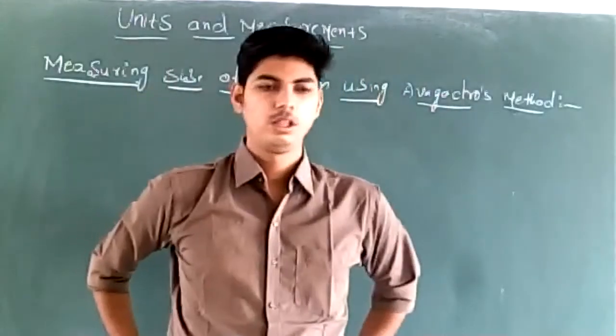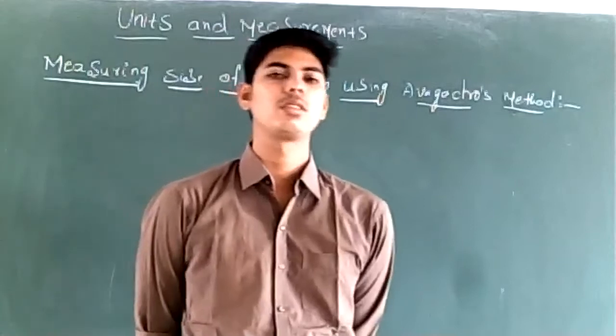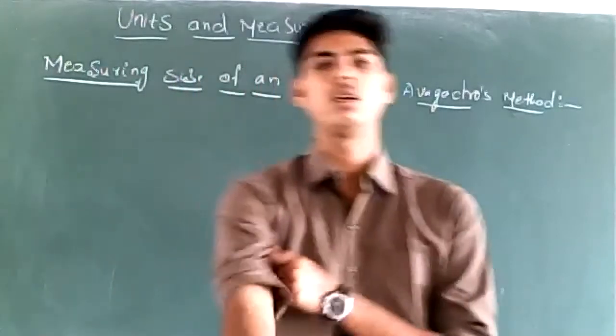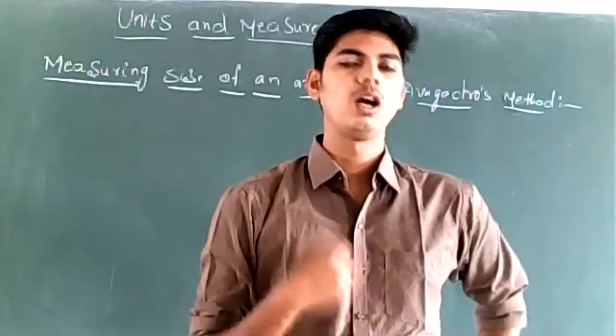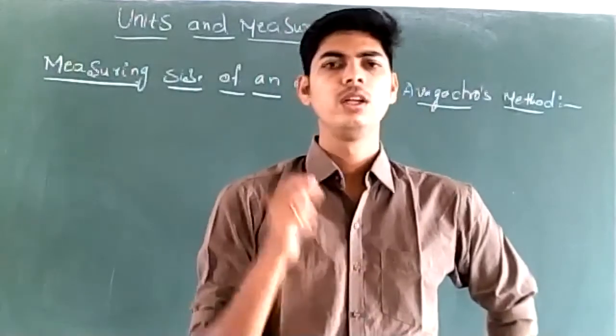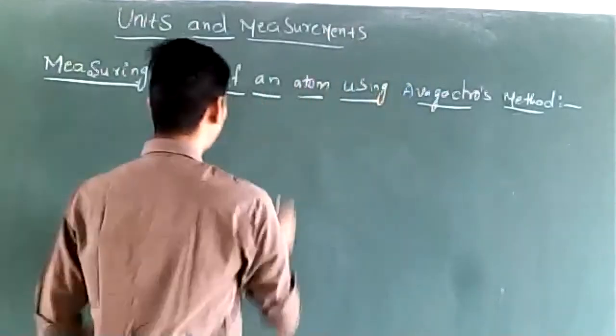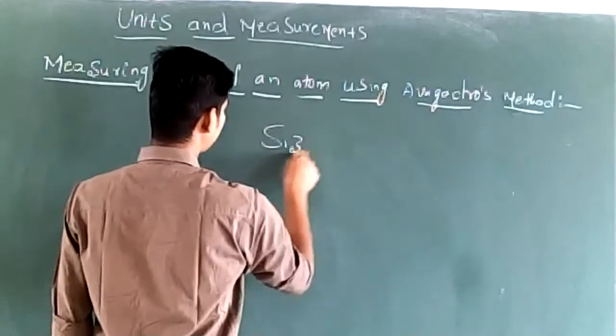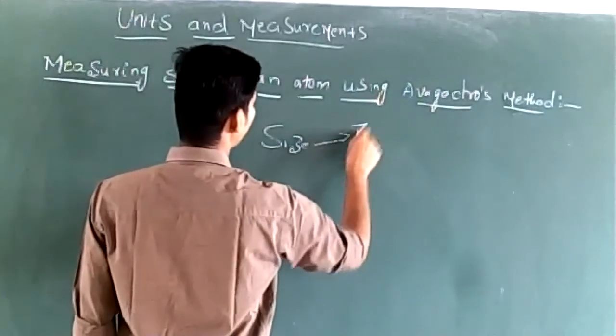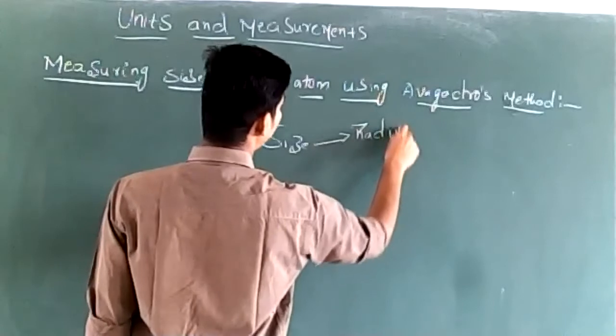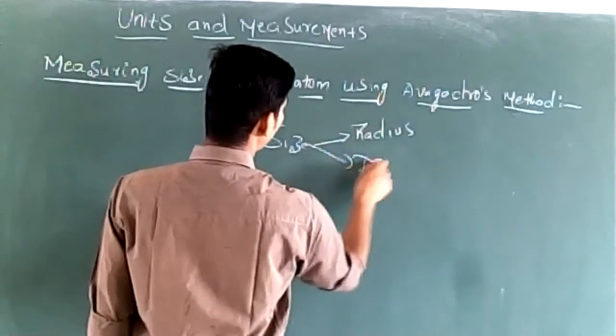So good morning. In our last class, we were discussing how to measure very small sizes or very small distances. When I say we are measuring the size, we are referring to measurement of radius or diameter.